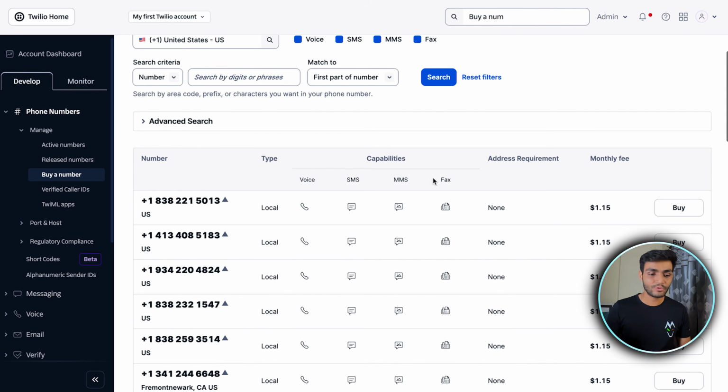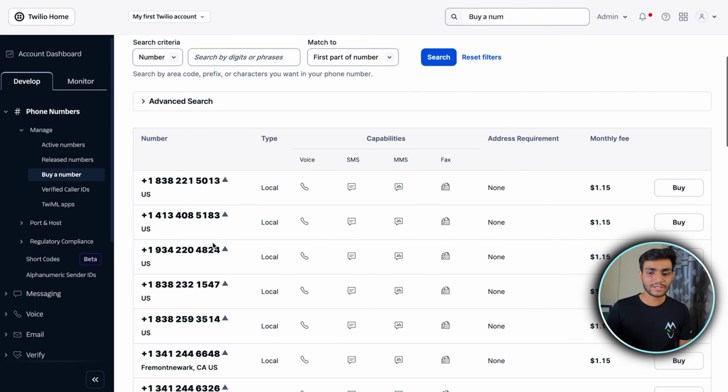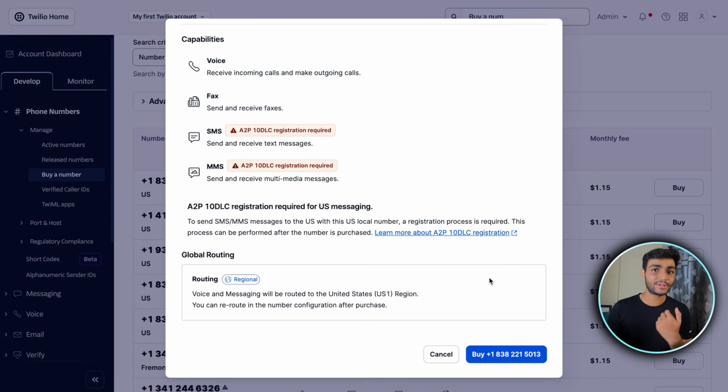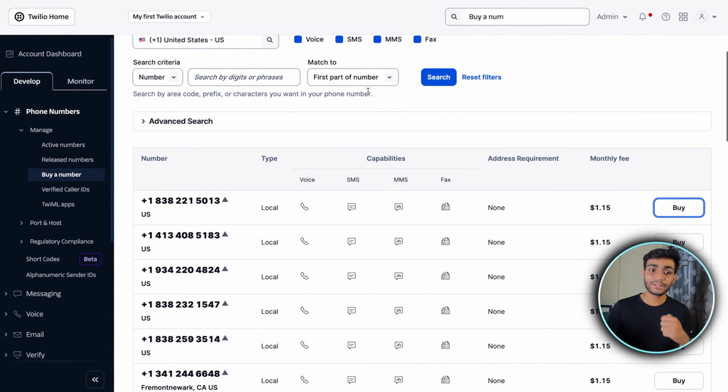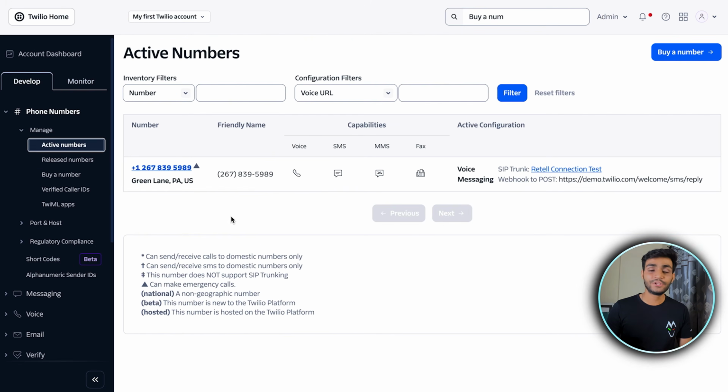So you can come over here, whichever number you like, just click on the buy button. Then you can directly buy the phone number. I have already done that, so I won't be doing it. Once you have done that, you can go to the active numbers and you will start seeing your phone number over here.